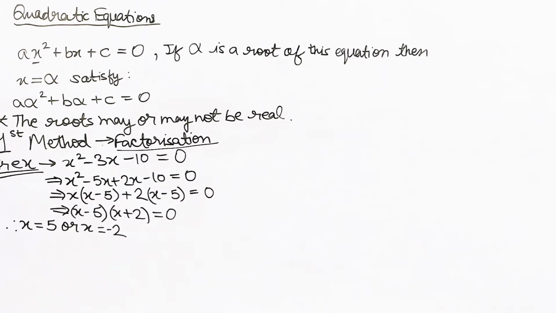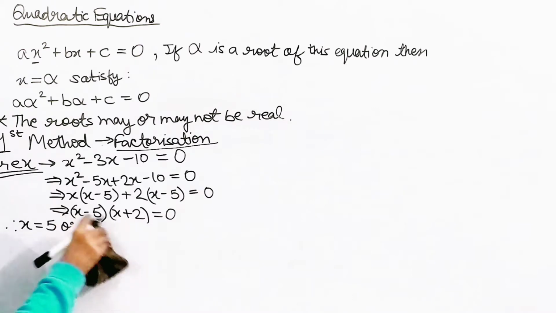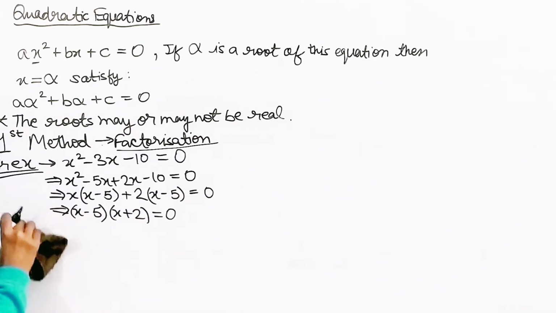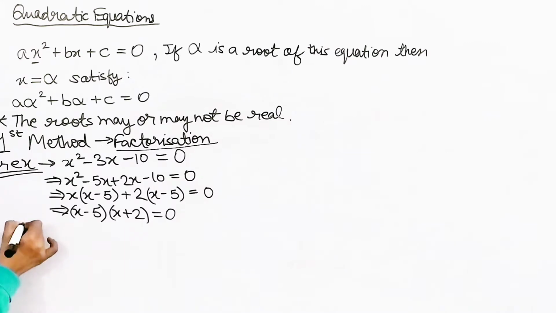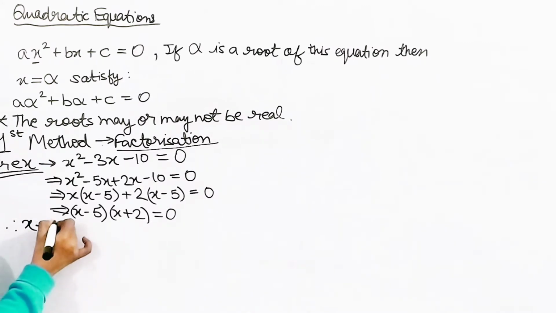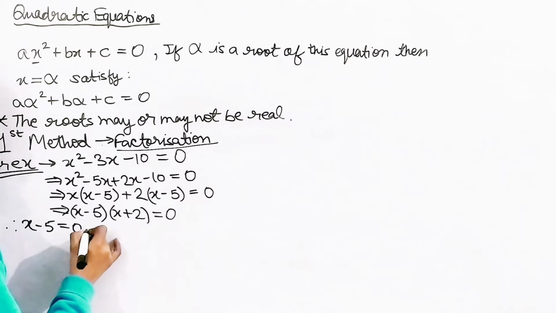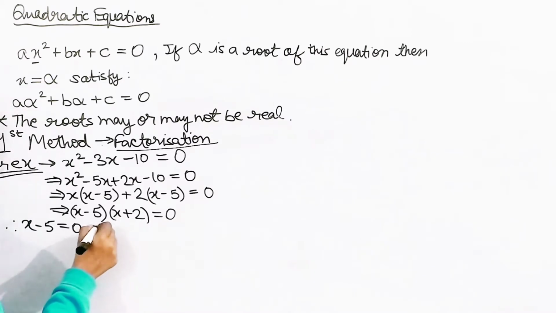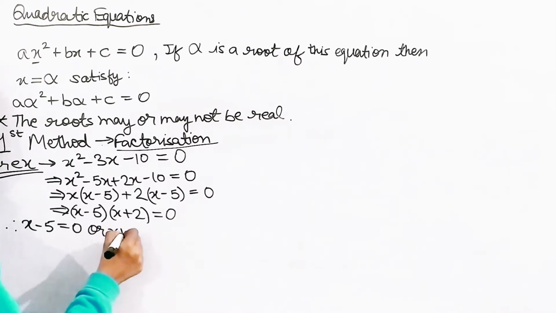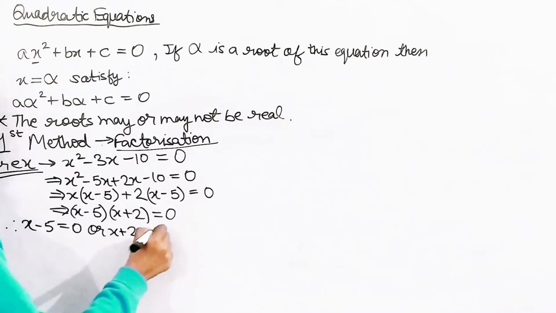If I write this in detail, just like before writing the values, I can write it this way. Let me show you. So it's going to be x minus 5 equal to 0, and for the other factor, x plus 2 is equal to 0.